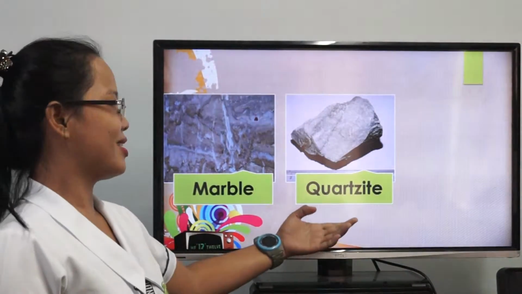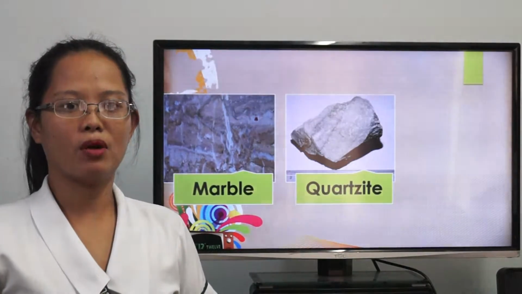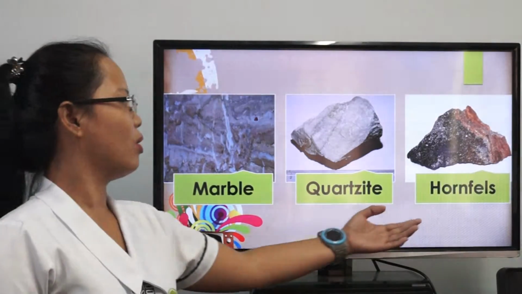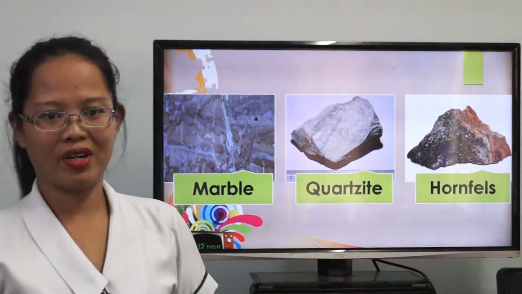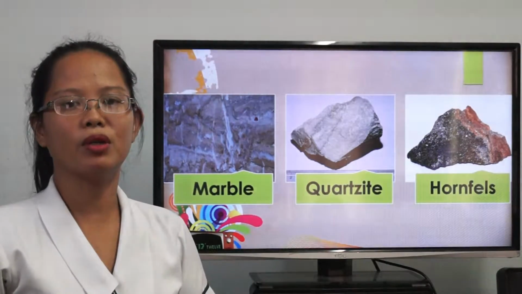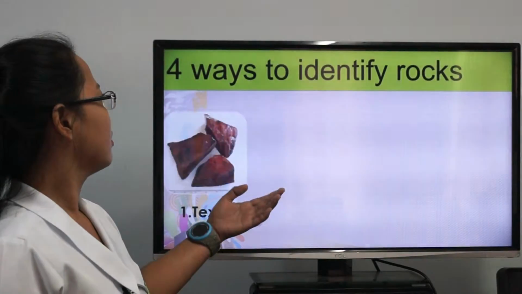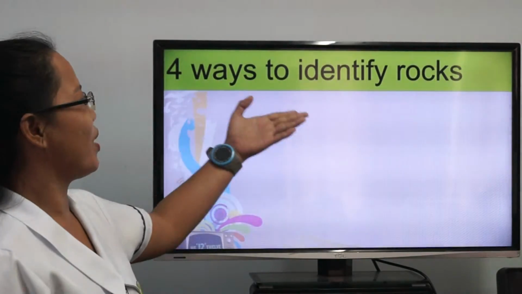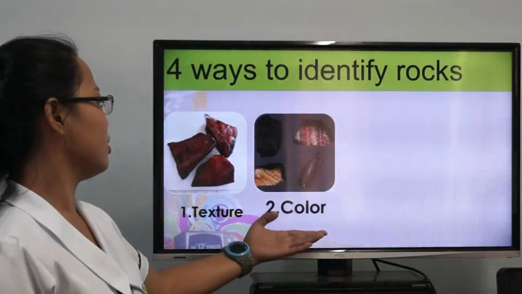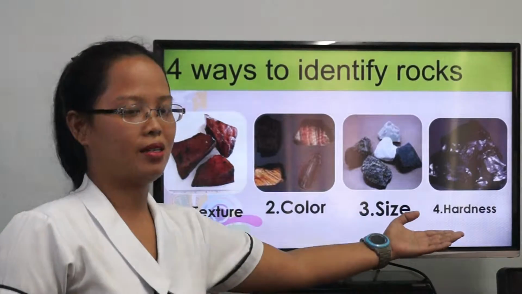Next is quartzite. It's a very hard white metamorphic rock made up of quartz. It is formed from sandstone. And the last one is hornfels. Hornfels is hard. Hornfels is formed when magma heats a cooler rock beside it. The next topic is all about four ways to identify rocks. First one is texture, second color, third size, and fourth hardness.